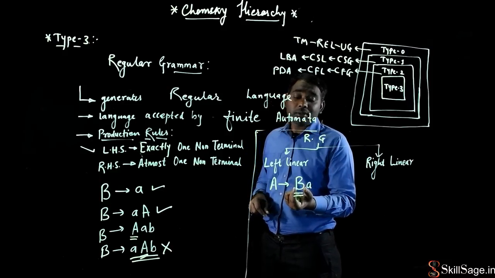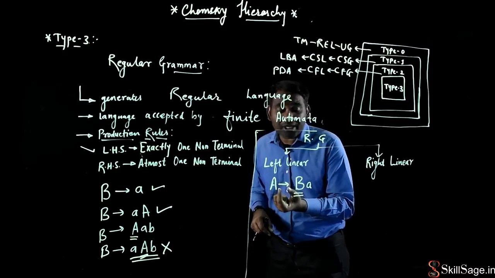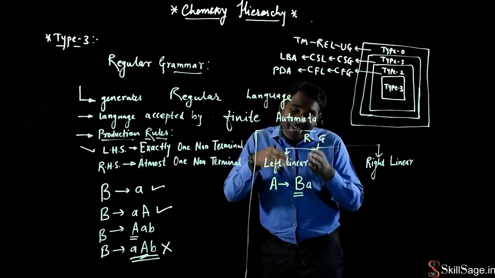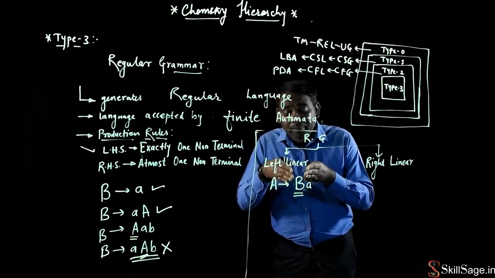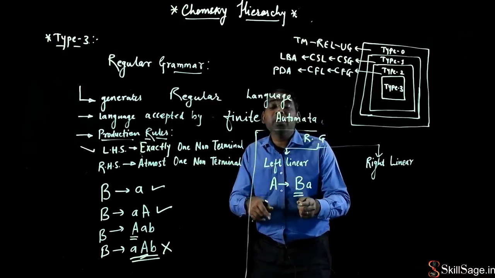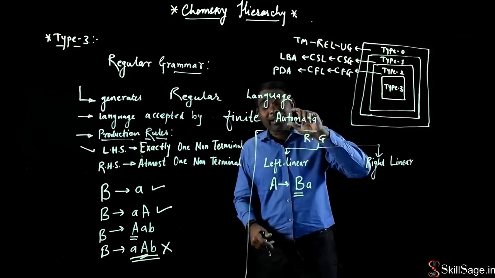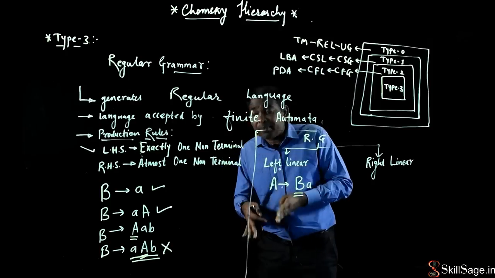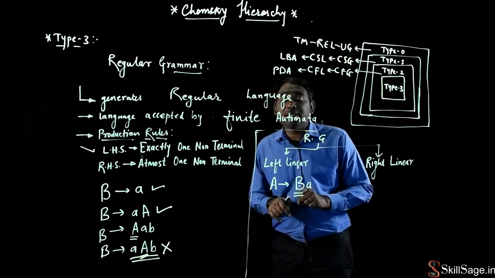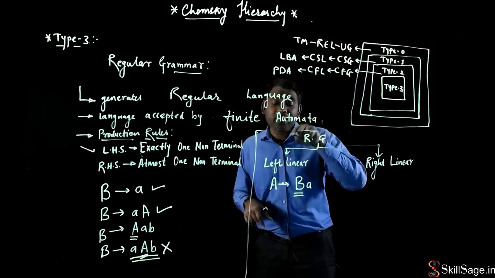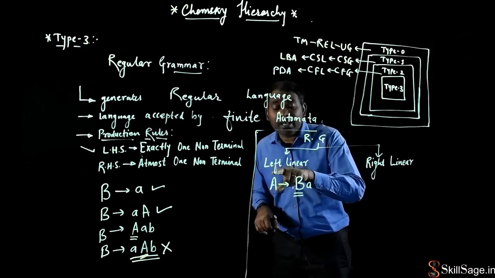But what about the position? इसके पहले कुछ है, किसी के बीच में आया है? नहीं. It is present, and the position of this B is the leftmost symbol that is present on the right hand side. मतलब right hand side का leftmost symbol जो है वो मेरा non-terminal symbol है. That is why this particular grammar is called a left linear grammar.